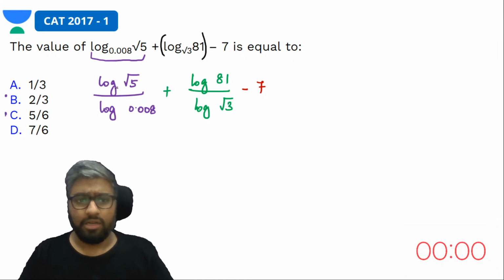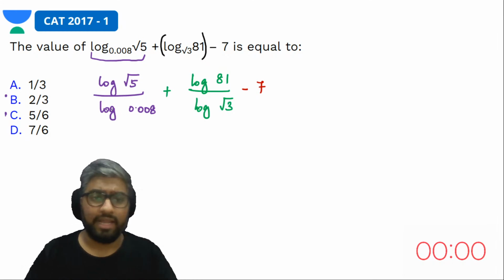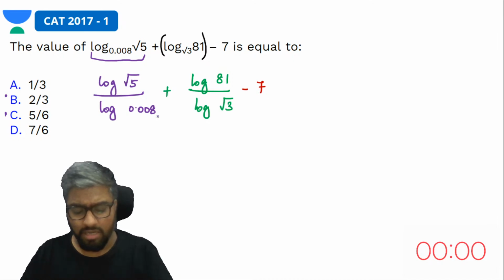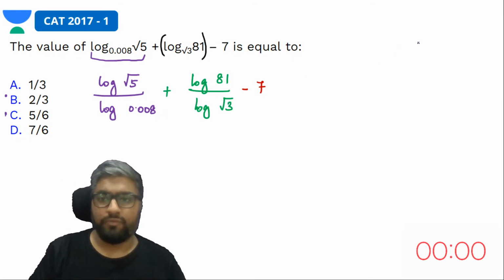On the numerator, if I have log to the base 5, I can get rid of the root. Correct, I can get rid of the root, but I'll have to ensure that the base here is also 5. So let's see how I can write 0.008 in terms of 5s. Yes, so first let's look at this.